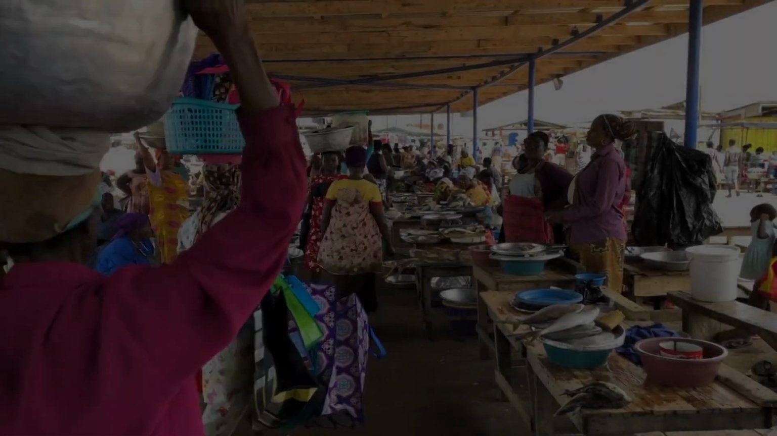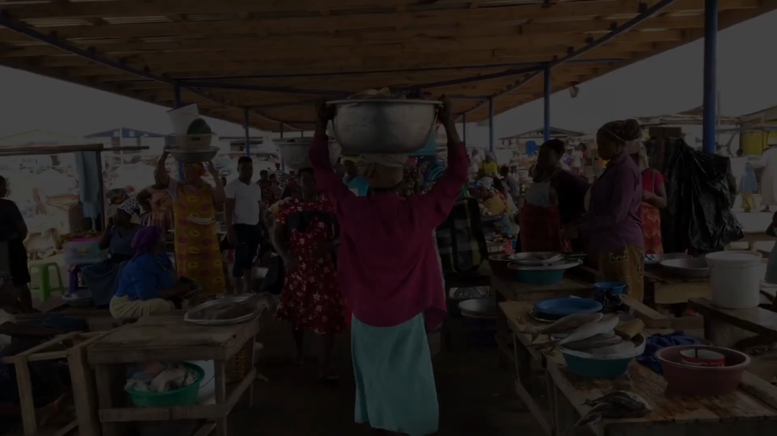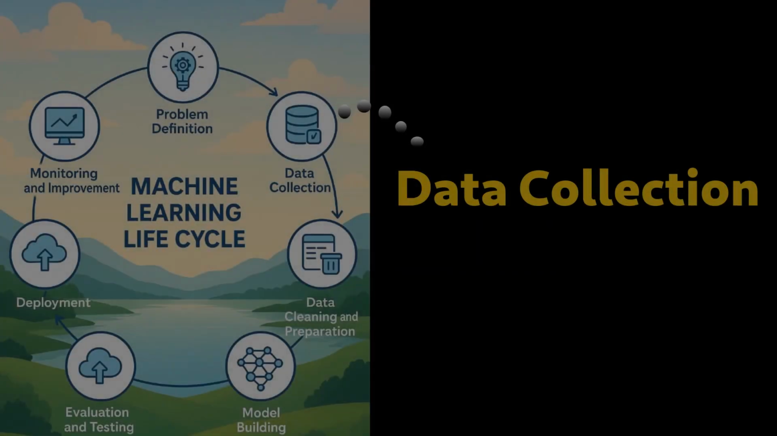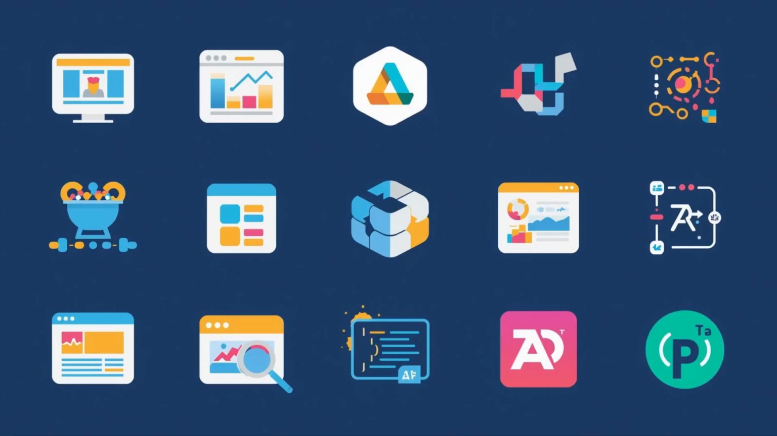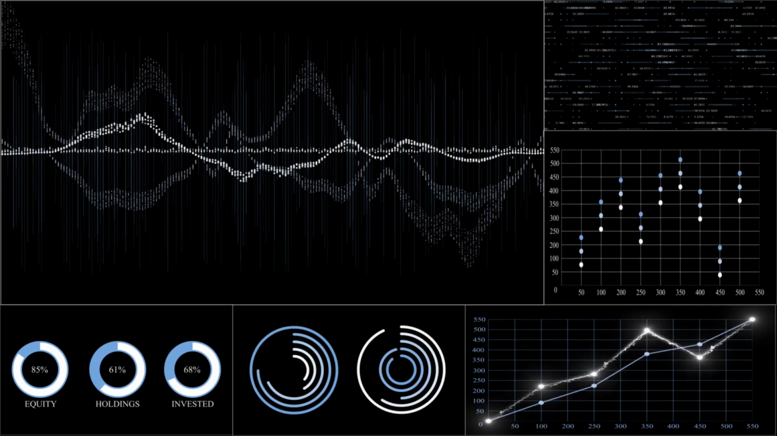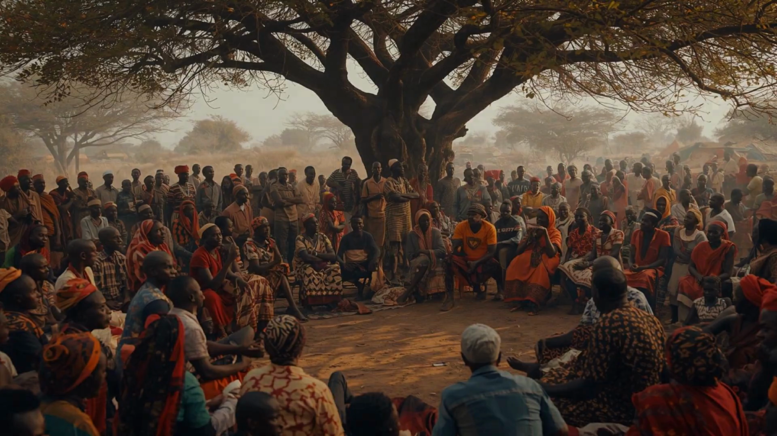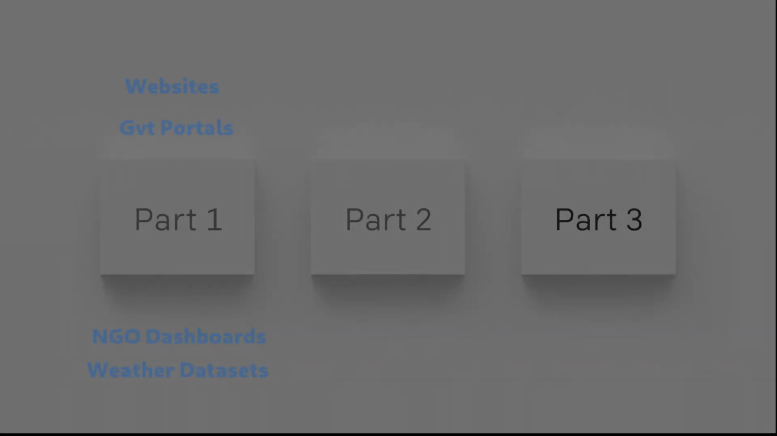Before we can predict food prices, we need one thing: good data. So the next episode in this series is about data collection, where we are discussing where the data comes from, how to collect it, and how we can do it ourselves. This episode is in 3 short parts.